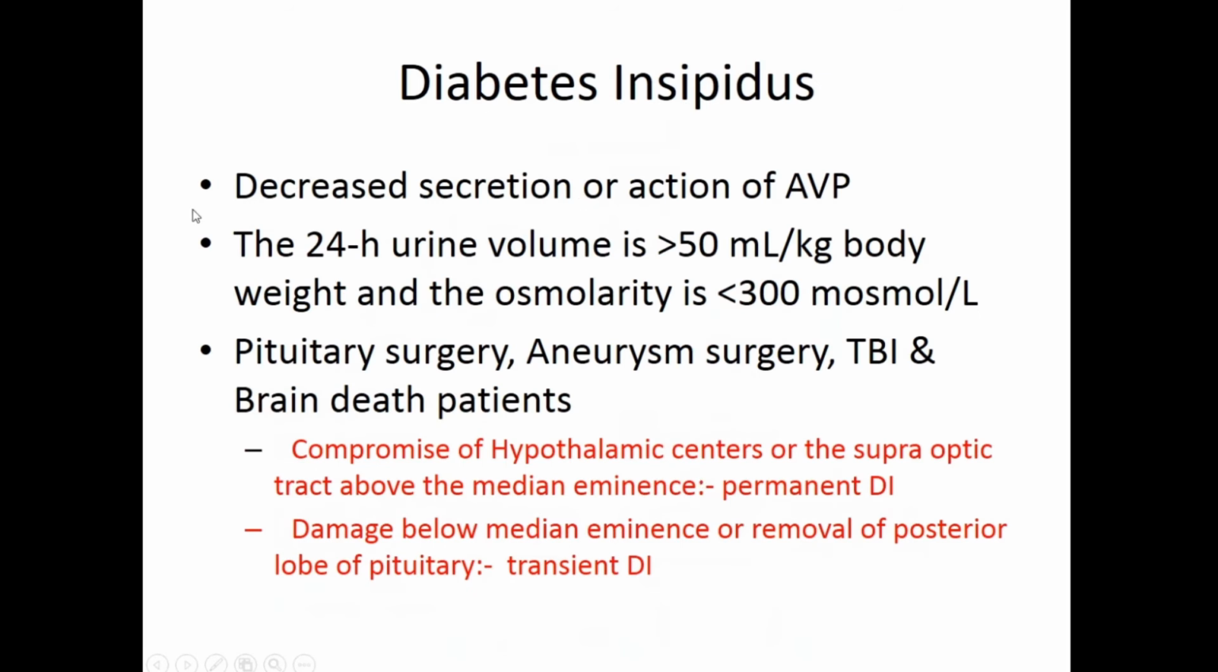So diabetes insipidus, I told you, is decreased secretion or action of arginine vasopressin. So what happens? The 24-hour urine is very, very high, more than 50 ml per kg body weight. Normally your urine output is how much per hour? It's hardly 0.5 to 1 ml per kg body weight. So when it is more than 50 ml per kg body weight, your urine osmolarity decreases to less than 300 milliosmoles. It could occur after a brain surgery, pituitary surgery being one of the most common causes of diabetes insipidus, or after brain aneurysm surgery, traumatic brain injury, or even in brain death patients when there is no control over the secretion of arginine vasopressin. Okay, so this AVP is nothing else but vasopressin.